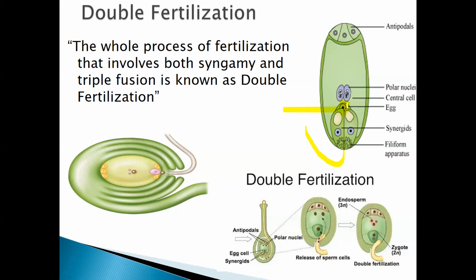Later, what happens? The other male gamete goes and fertilizes the polar nuclei or the central cell.